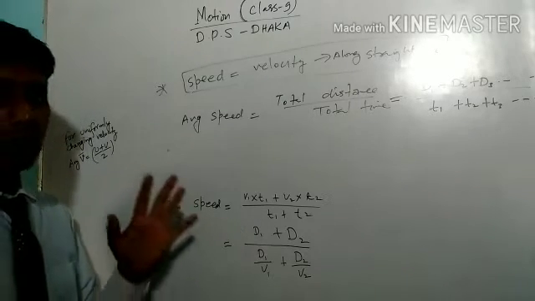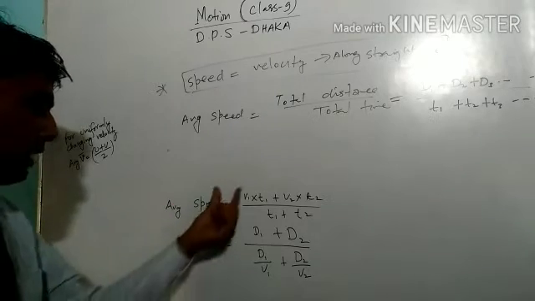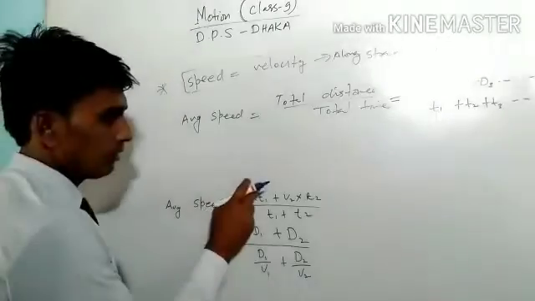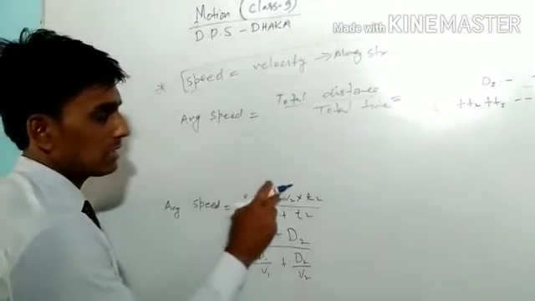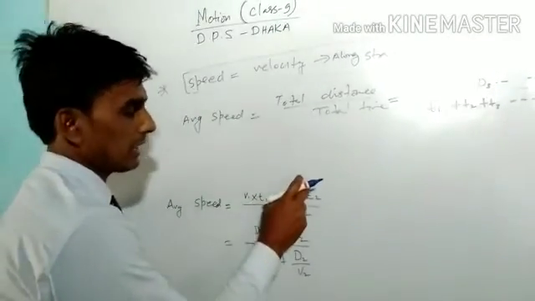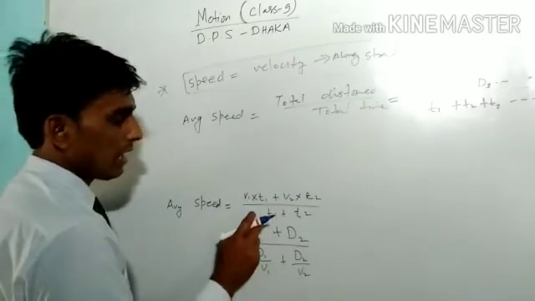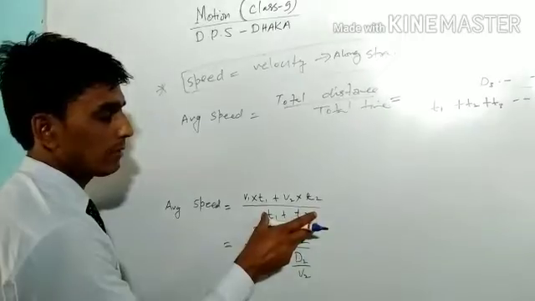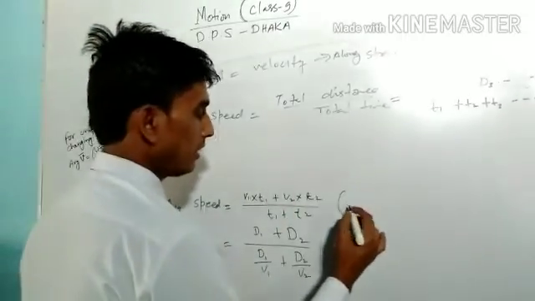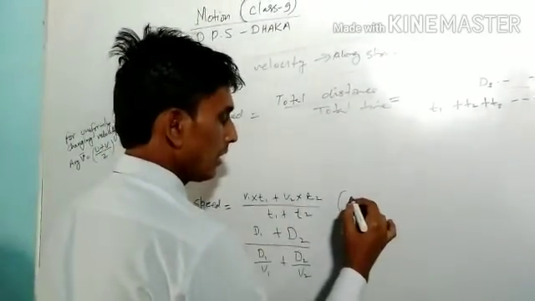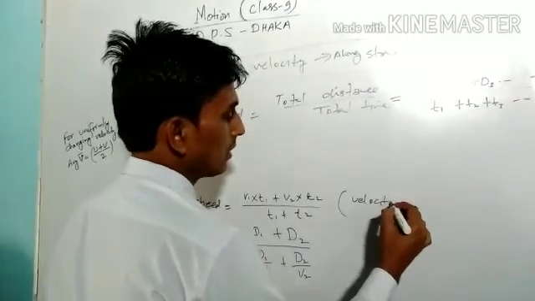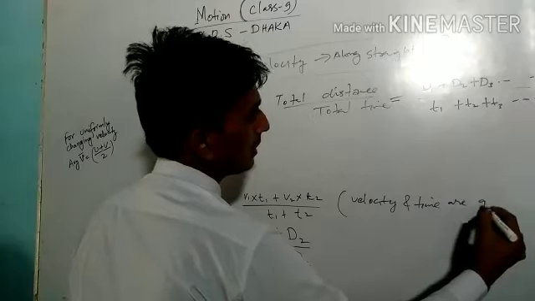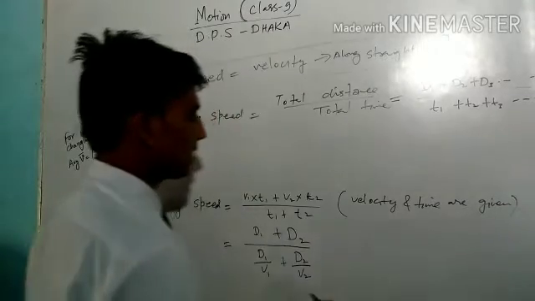You do not know the distance, but you can calculate it with velocity into time. The first velocity into first time gives the first distance, the second velocity into second time gives the second distance, upon time 1 plus time 2. So total distance upon total time. This is the second formula if velocity and time are given but distance is not.